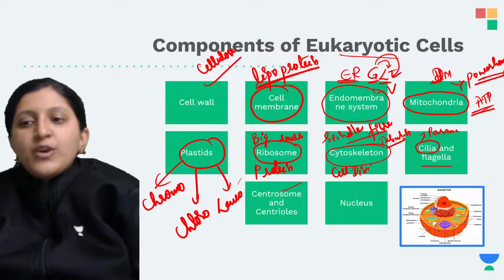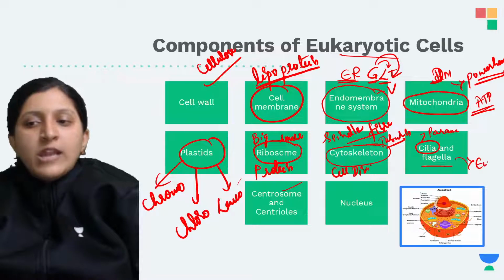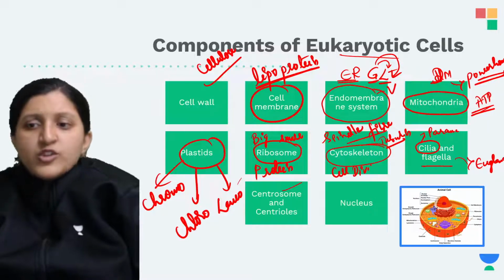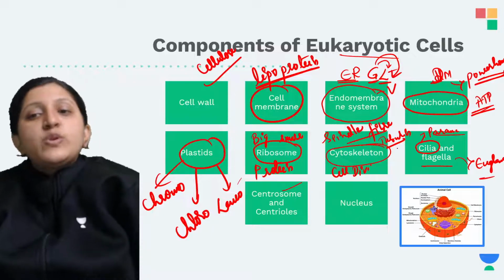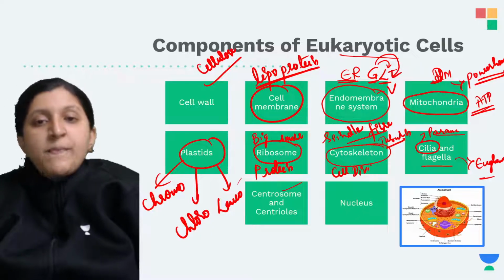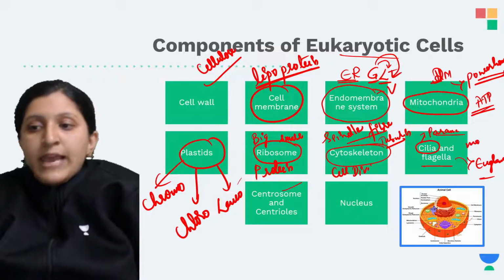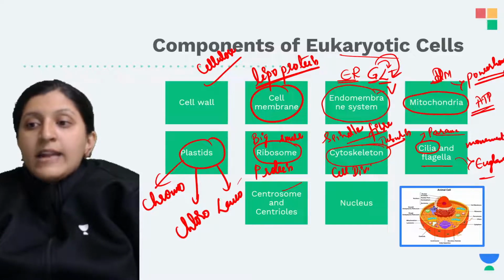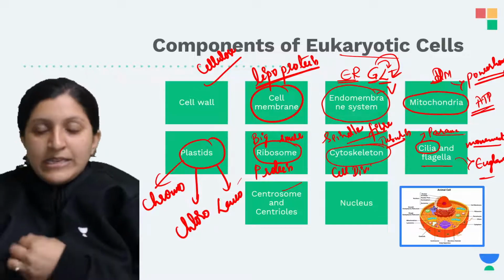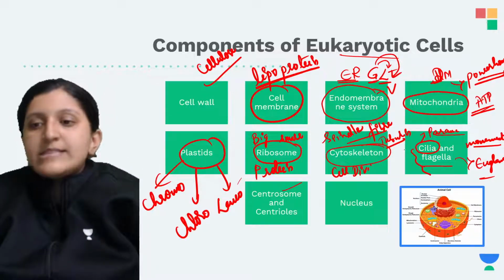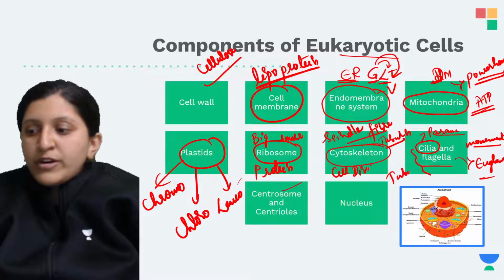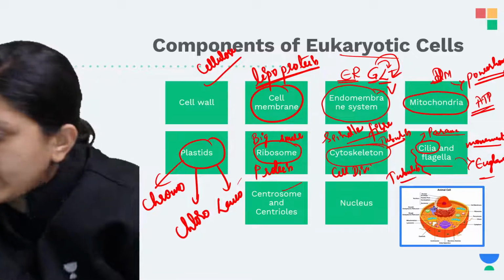Then flagella you can find in euglena. So paramecium and euglena have cilia and flagella, which help them in movement, and these are again made up of tubulin protein itself.